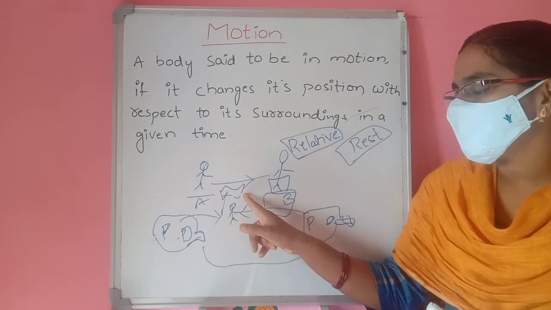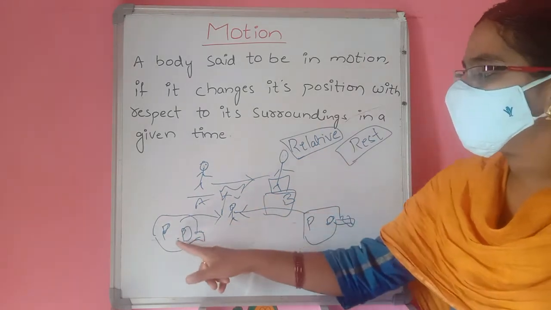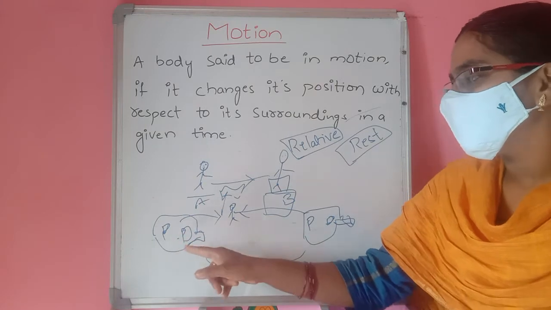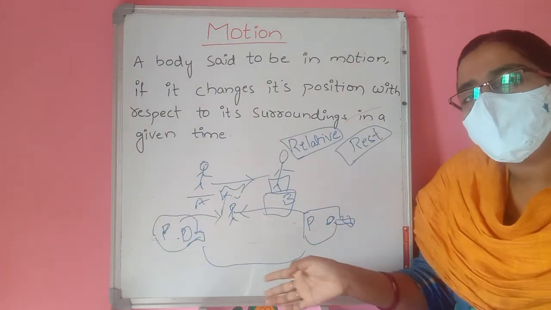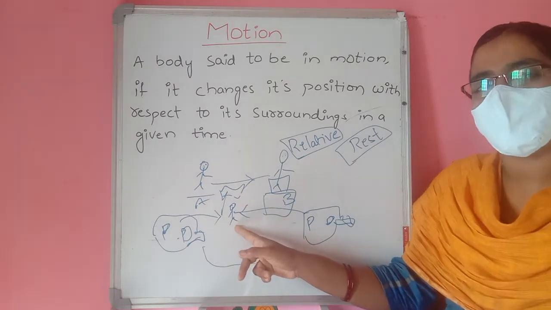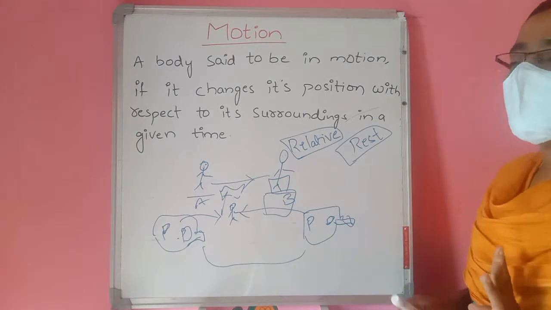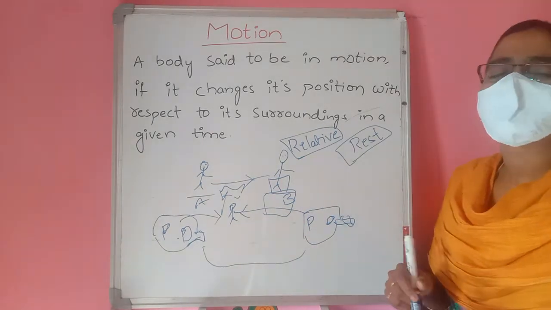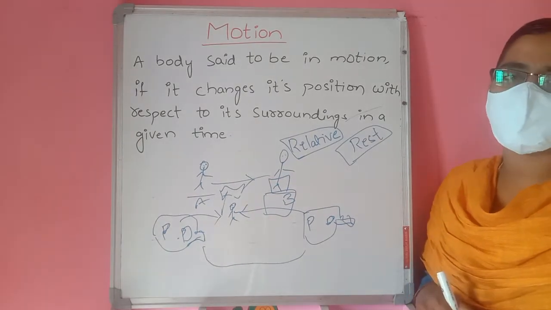That's why, according to this tree, he is at rest position. But with respect to the persons in the car, this person is in motion. So this is called relative motion. Motion is always relative, meaning it depends on other things.